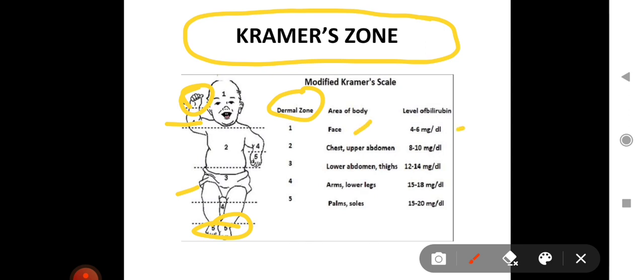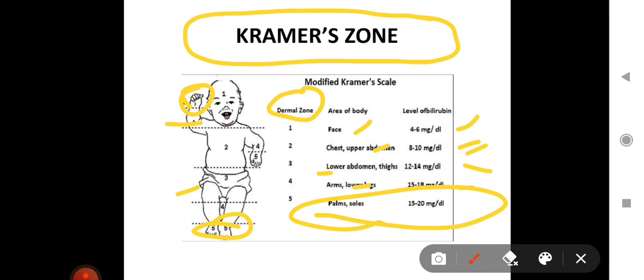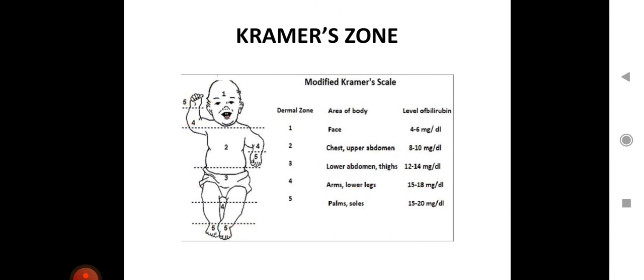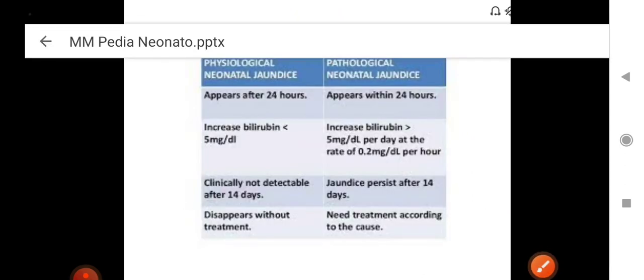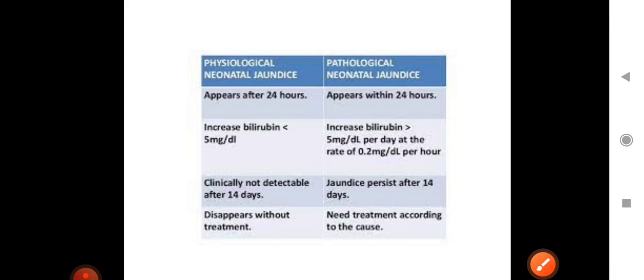If it's present in the face, then the level of bilirubin is around 4 to 6 mg%. If chest and upper abdomen are involved, then it's around 8 to 10. If lower abdomen and thighs are involved, then around 12 to 14. If arms and lower legs are involved, around 15 to 18. And if palms and soles are involved, around 15 to 20. If palms and soles are involved, it's usually always pathological jaundice, and treatment is definitely required. So Kramer's zone gives a rough idea.